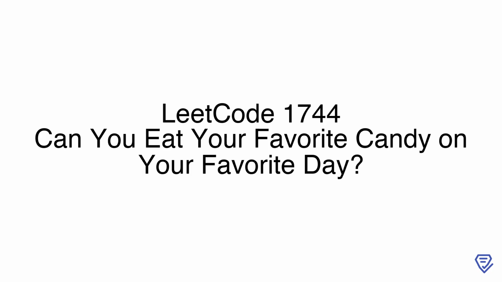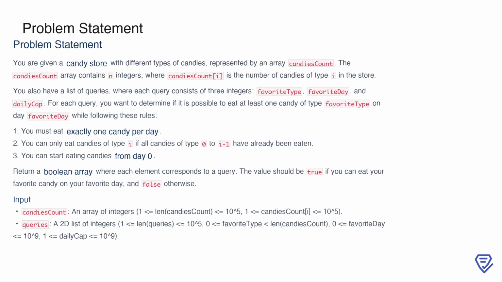Let's get started. In this problem, we are working with a candy store that contains several types of candies. These candies are represented in an array called candiesCount, where each element candiesCount[i] tells us how many candies of type i are in the store. Alongside this, we are given a list of queries, where each query specifies three values: favorite type, favorite day, and daily cap. The goal is to determine, for each query, whether it is possible to eat at least one candy of the specified favorite type on the given favorite day while following a set of rules.